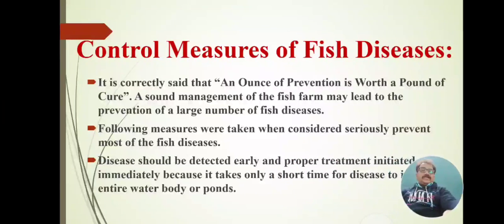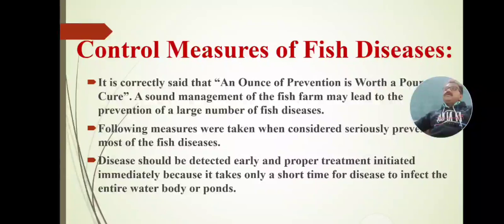The following measures should be taken and considered seriously to prevent most fish diseases. When fishes are seriously infected or affected, then we can take some measures to control and cure these pathogens and fish diseases. Which are these control measures?